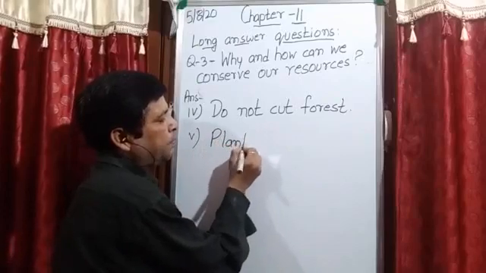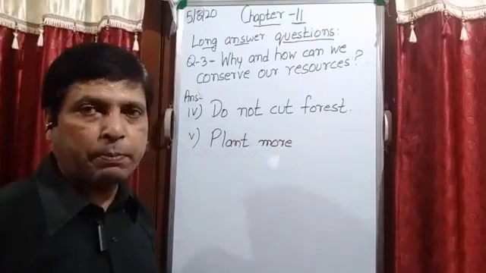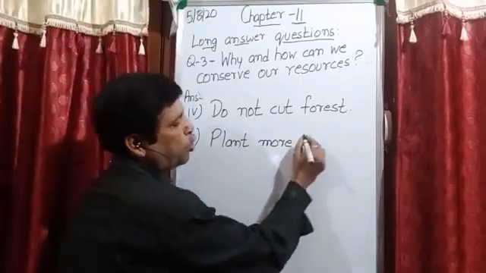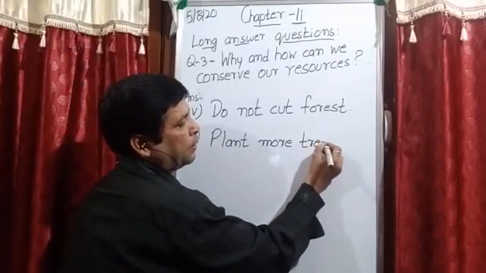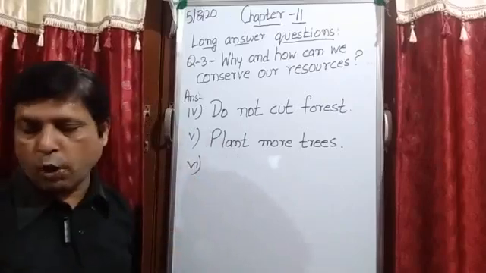Plant ज्यादा से ज्यादा, plant more trees, मतलब ज्यादा से ज्यादा पेड़ लगाओ. Is it clear? Plant more trees. So what is the sixth point?